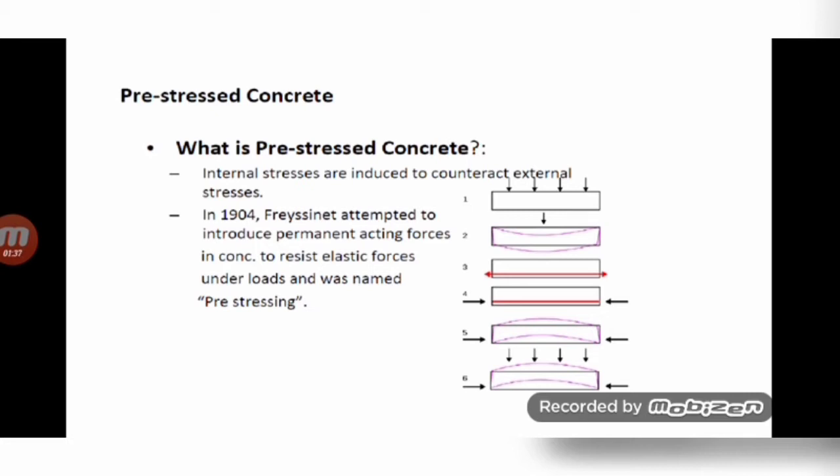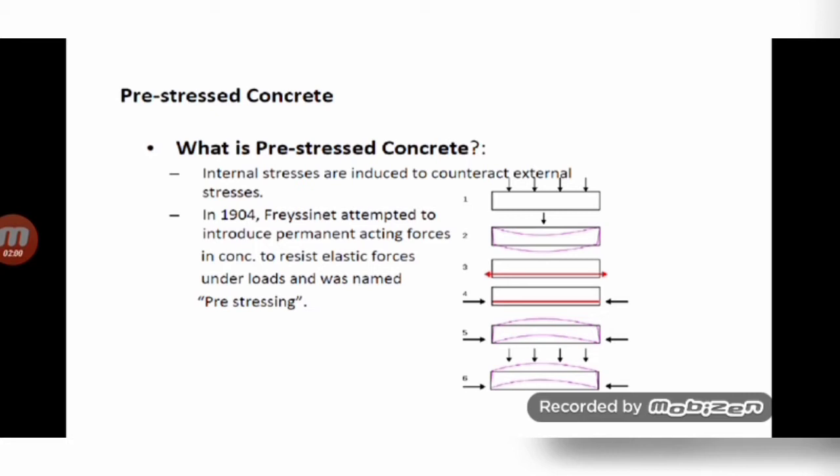If we apply pre-stressing force in the concrete beam, figures 3 and 4 show the applying of the pre-stressing force. When we apply pre-stressing force, see figure 5, there will be an internal compressive force induced, and the beam will bend in the upward direction.